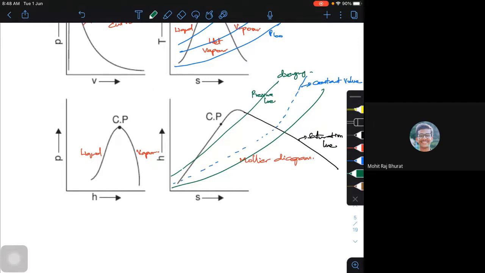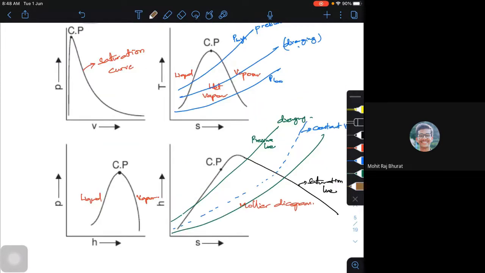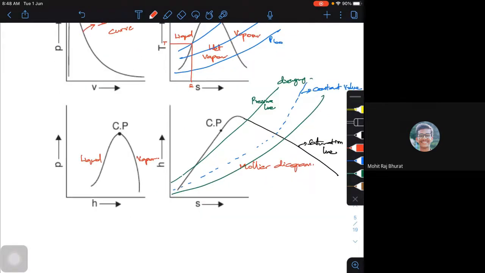At any given point, if I want to get the value of a given temperature, on a TS diagram I draw a horizontal line and I will get the corresponding temperature. If I draw a vertical line, I will get the corresponding entropy. Then at any given point on your HS diagram, you draw a horizontal line and you will get the corresponding H. Draw a vertical line, you will get the corresponding entropy.